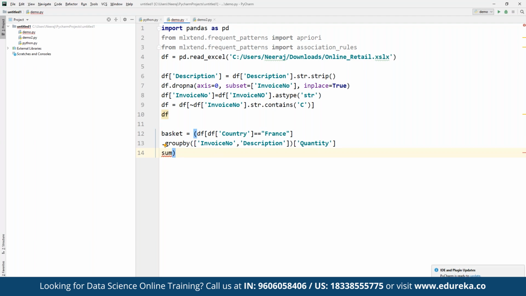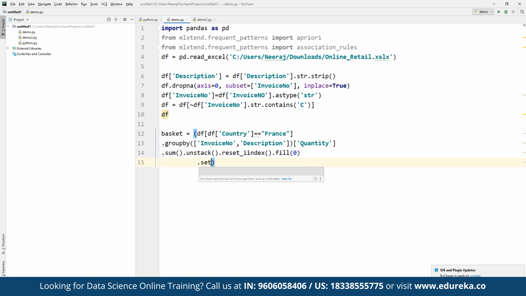And then we can define unstack dot reset. We missed one other parenthesis here. So here we have defined sum, then unstack, and then dot reset index with fill value, a simple fill, and we can define the value to be a simple 0.